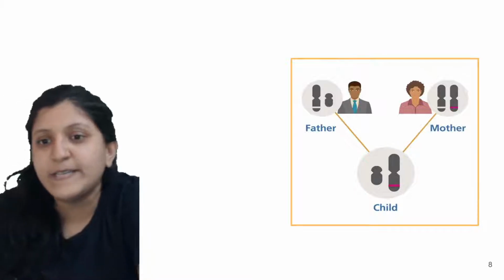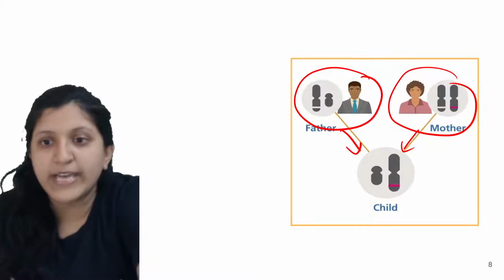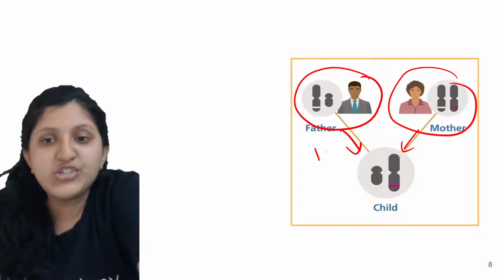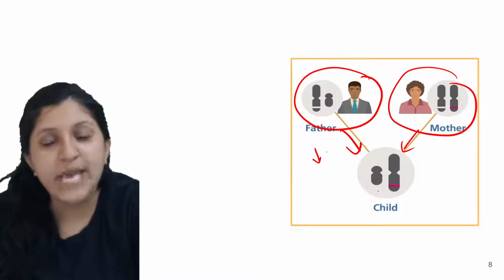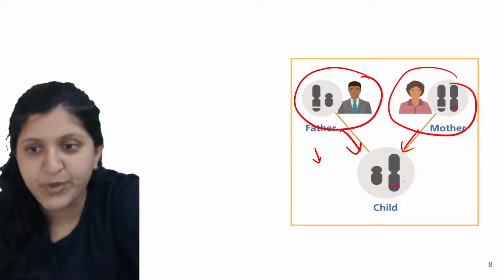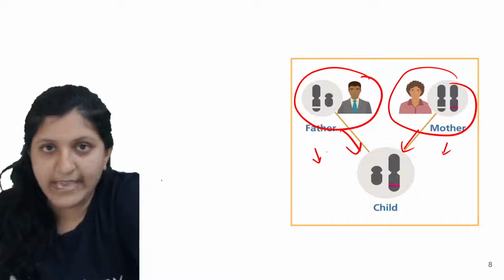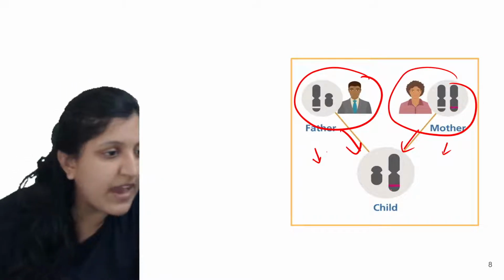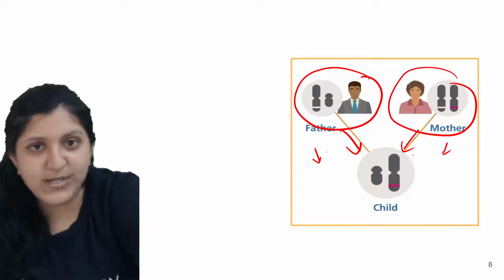So we will have a combination of characters. You can see here, from the father a particular gene is coming, and from the mother a particular gene is coming. When both of them are together, either this gene is going to express itself, and that is why the child resembles the father, or the mother's gene might express. An alternative form of a gene is called an allele.